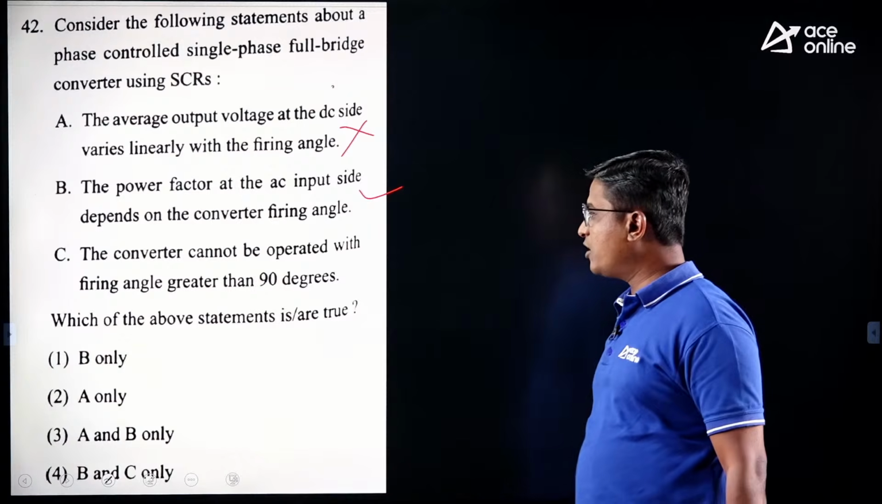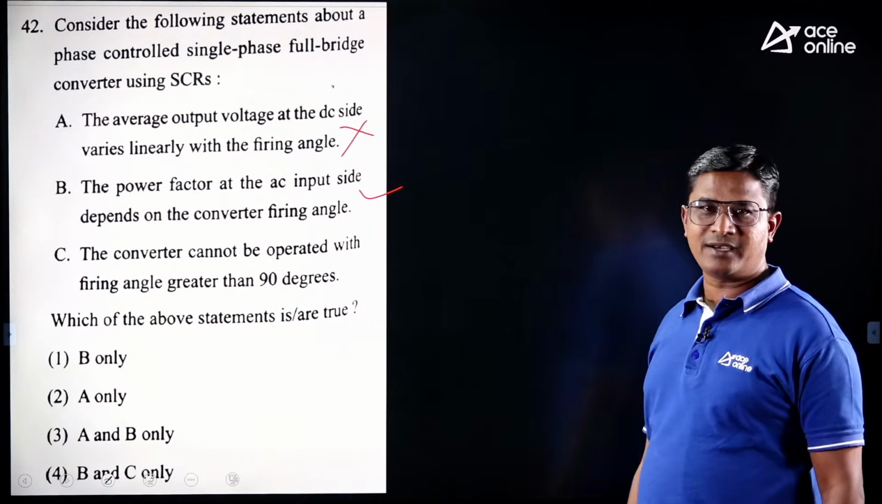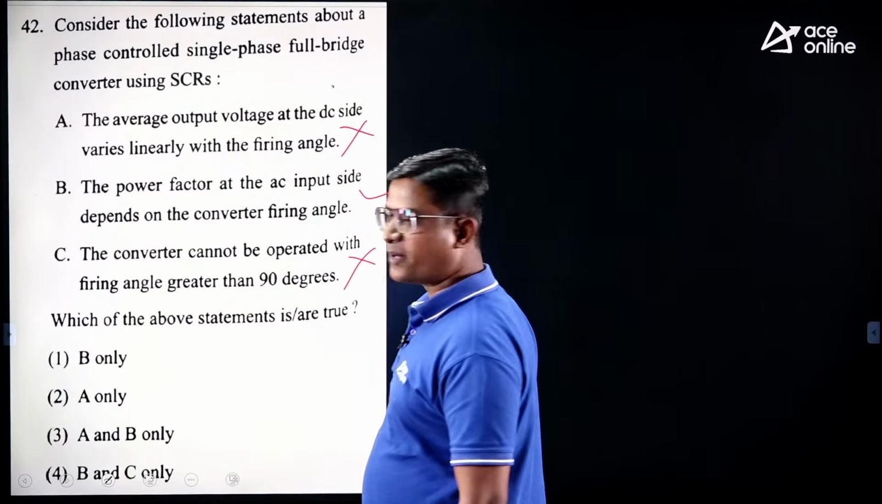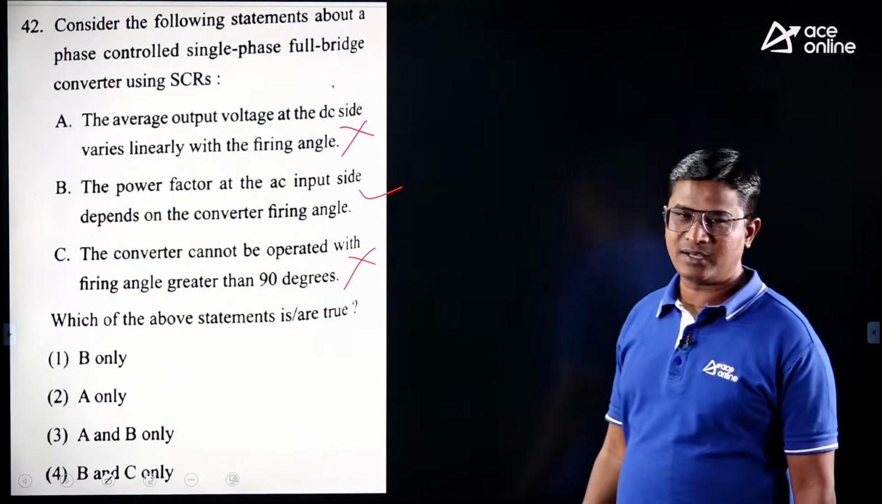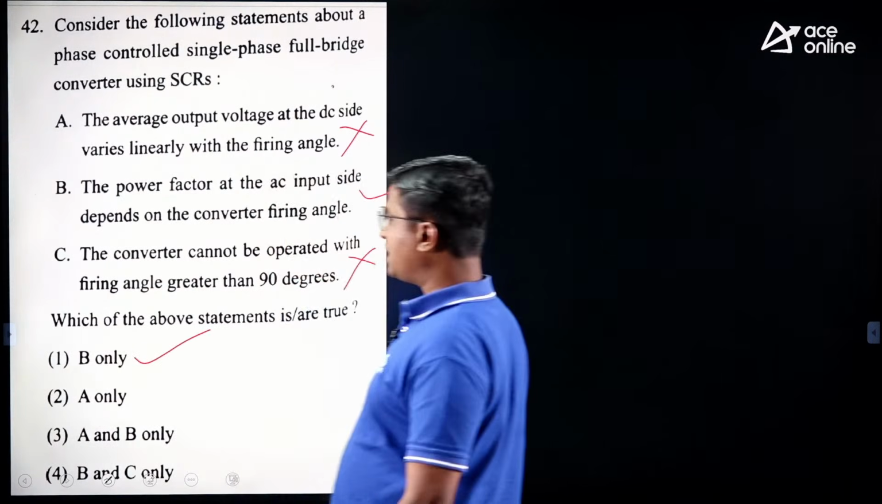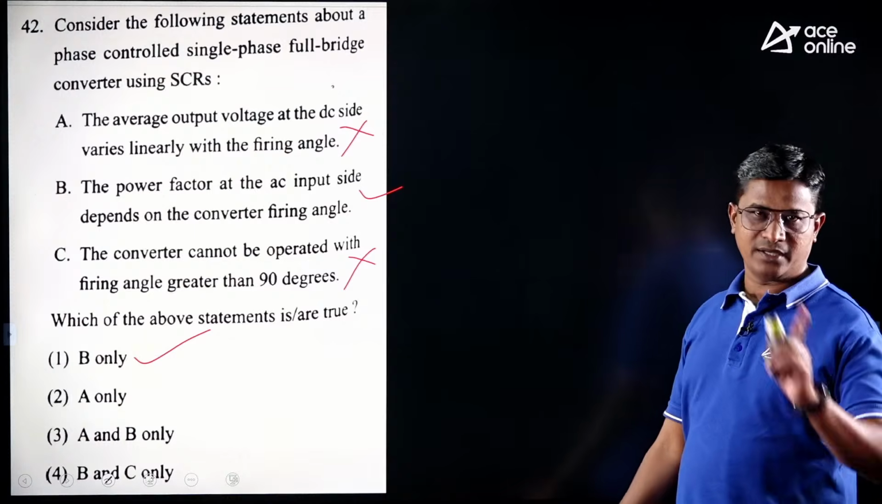The converter cannot be operated with firing angle greater than 90 degrees. Is it correct? No, so this is not true. We can operate for greater than 90 degrees even. So the correct answer is only option B. That is, statement B is correct, meaning option 1 is correct.